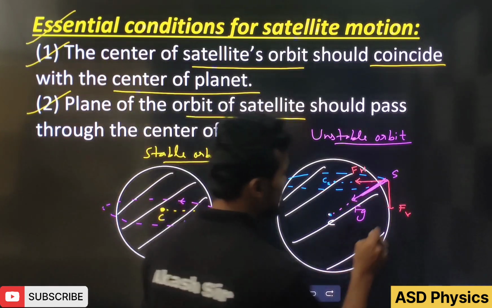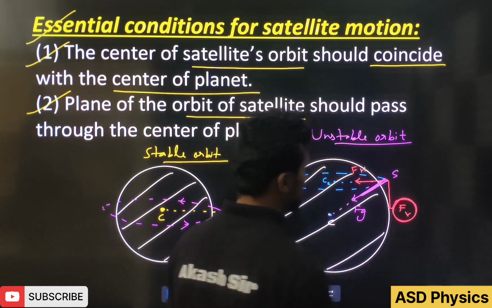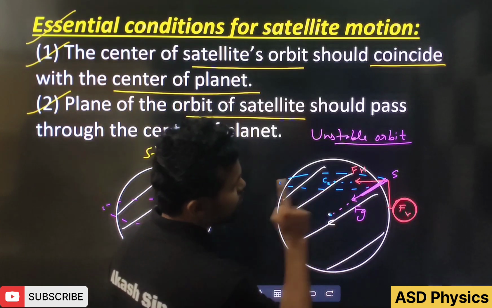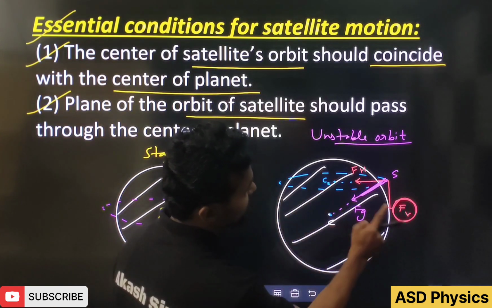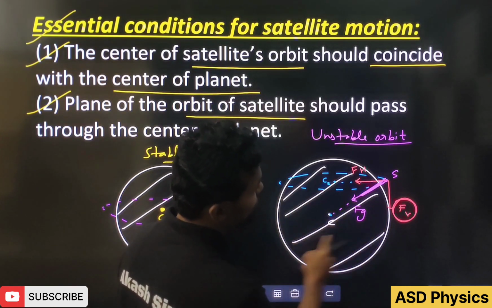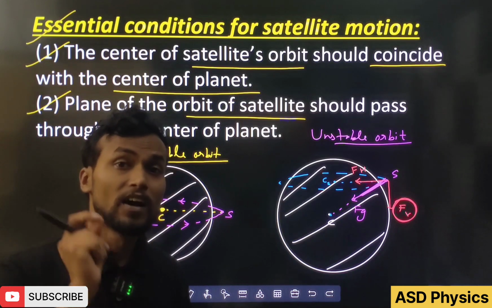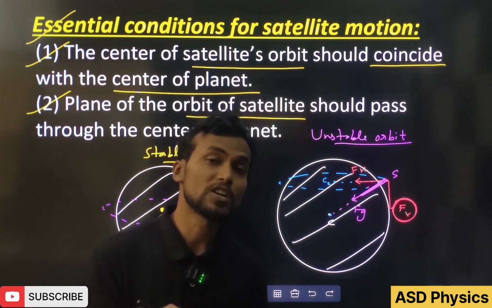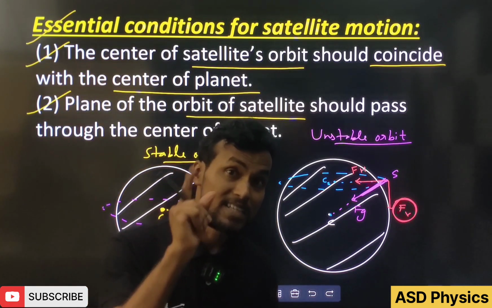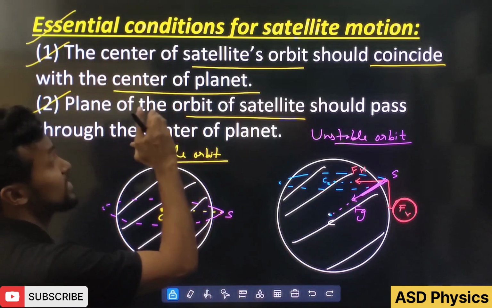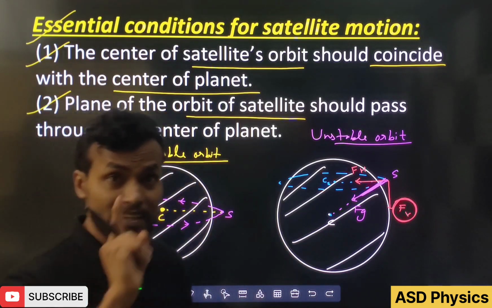Because of these components of the force, the orbit of the satellite will slowly shift and again come to the stable orbit. That means satellites will always revolve in a stable orbit. Remember that. These conditions are very important. They will come in the exam.